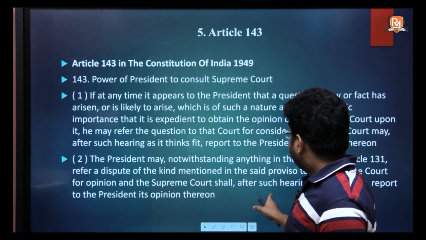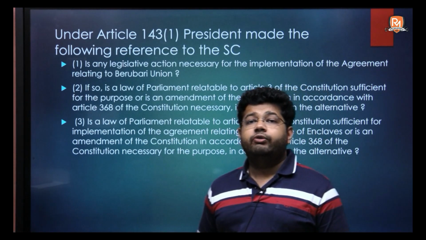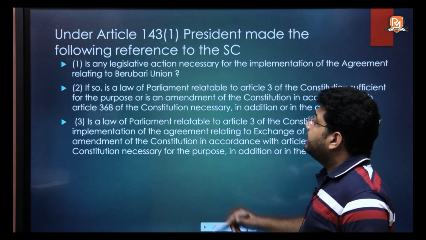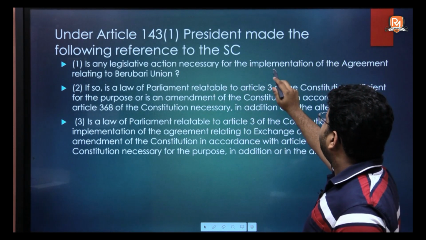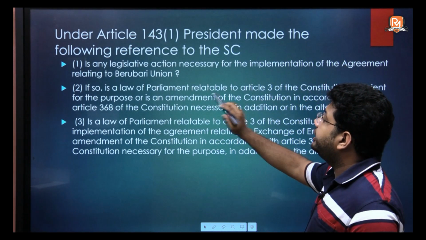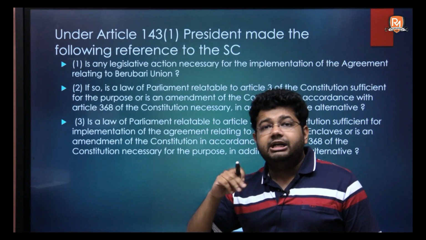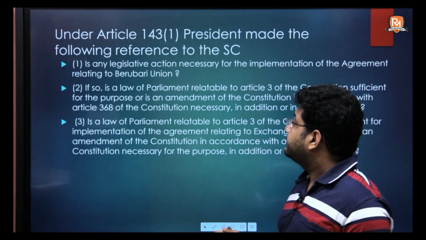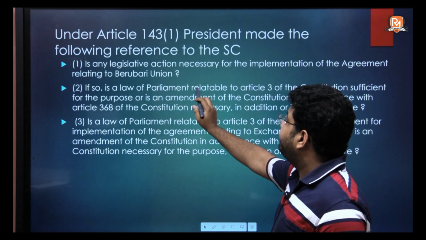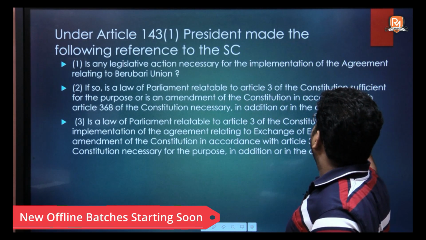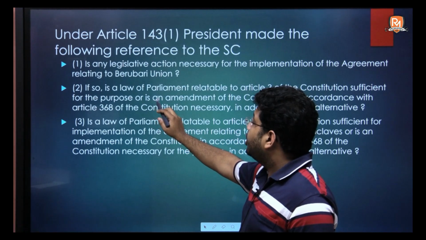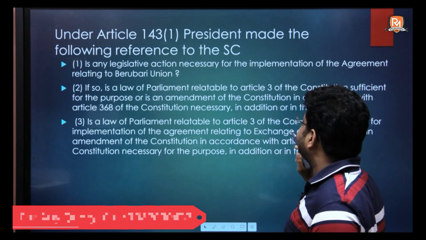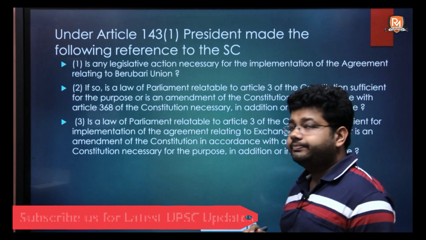So, 3 questions were framed for the opinion of the Supreme Court. These 3 questions were: 1. Is any legislative action necessary for the implementation of the agreement relating to Berubari Union? क्या कोई कानून बनाने की ज़रूरत है in order to implement this agreement with respect to Berubari Union? Second, if so, is the law of Parliament relatable to Article 3 of the Constitution sufficient for the purposes, or is an amendment of the Constitution in accordance with Article 368 of the Constitution necessary, in addition or an alternative?